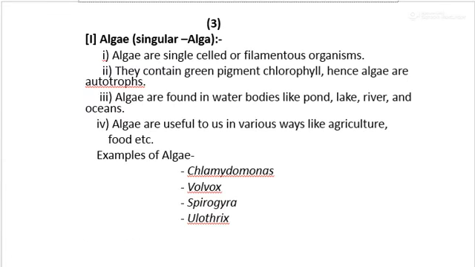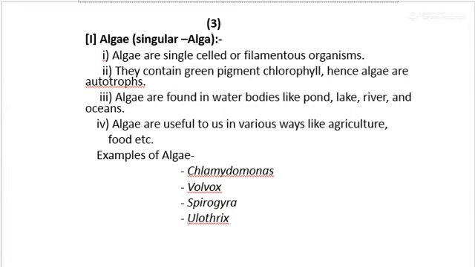The first group is algae. Algae is a plural word; the singular is alga. Algae may be single-celled organisms or filamentous, thread-like structures. They contain chlorophyll. You must know that chlorophyll is necessary for photosynthesis, and they perform photosynthesis, therefore they are called autotrophs.